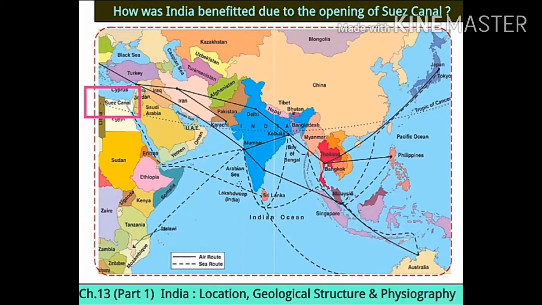See now, here is a map in front of you. In this map you can see Suez Canal, which I have made rectangle around it with pink color. See, that is Suez Canal. Previously there were only plains there. Afterwards all around there was water, but there it was plain. Afterwards Suez Canal was being made over there, due to which the distance between India and Europe reduced. Before that you have to go through Africa, while because of Suez Canal you can directly go there.